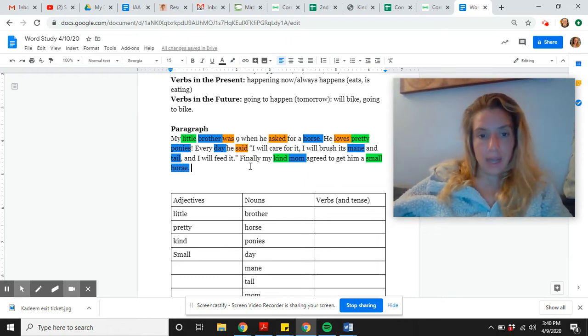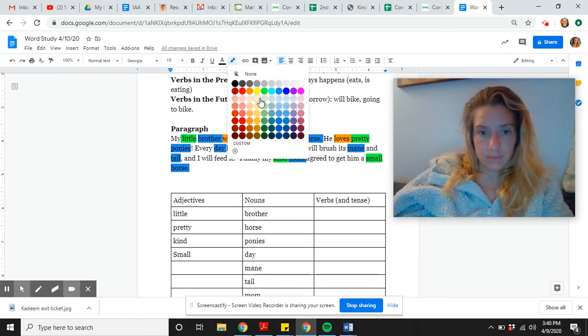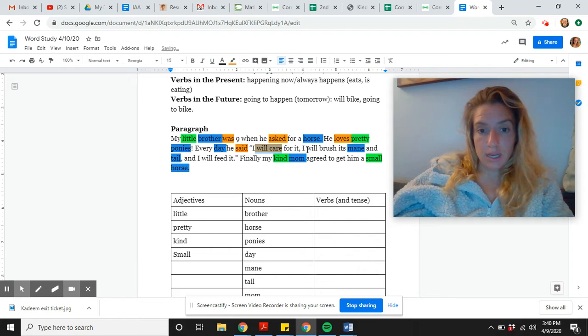I will care for it, I will brush its mane and tail, and I will feed it. See if you can find all three. I will care. That's an action he'll do in the future. I will brush. And I will feed. Finally, my kind mom agreed to get him a small horse. What did she do? She agreed.